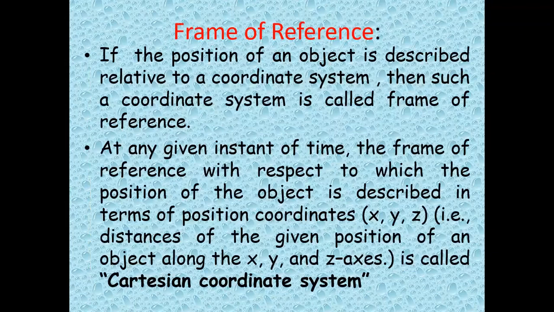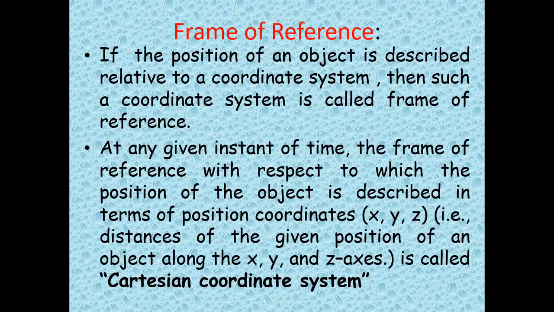Now we should know what is frame of reference. If the position of the object is described relative to a coordinate system, then such a coordinate system is called as what? Frame of reference. So if you are describing any object with respect to any coordinate system, we call it a frame of reference.